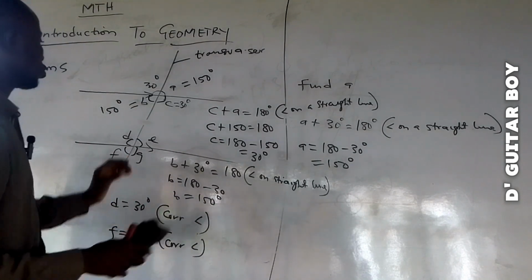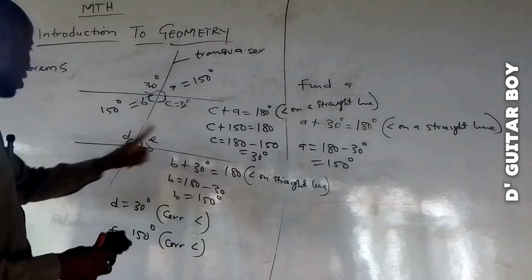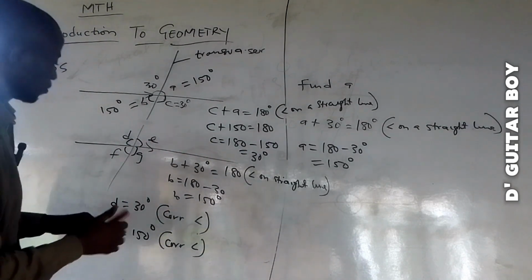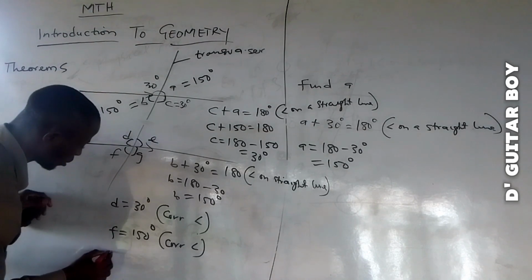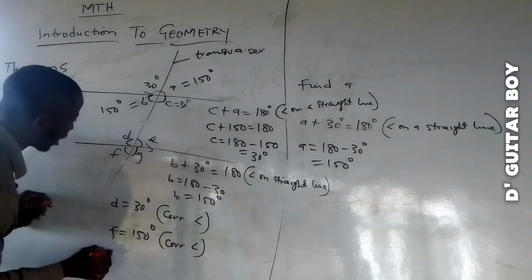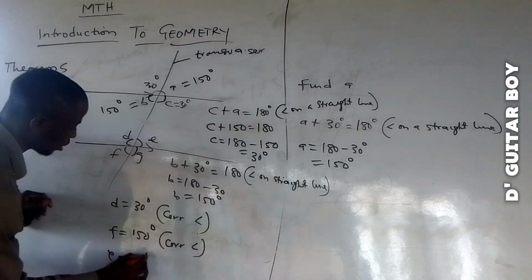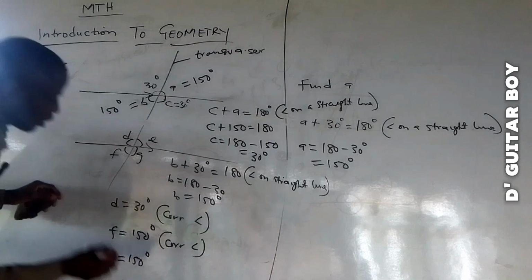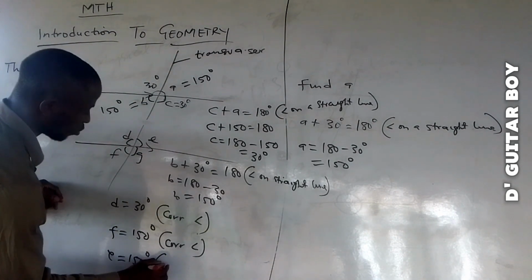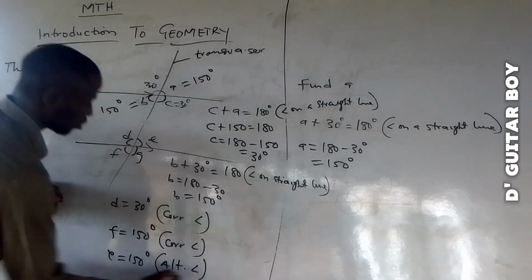They are very okay. Let's use alternate angle here. Since I have B here, B is equal to E. B is equal to E. I can say E is equal to 150 degrees. E is equal to 150 degrees. I will write alternate angle.